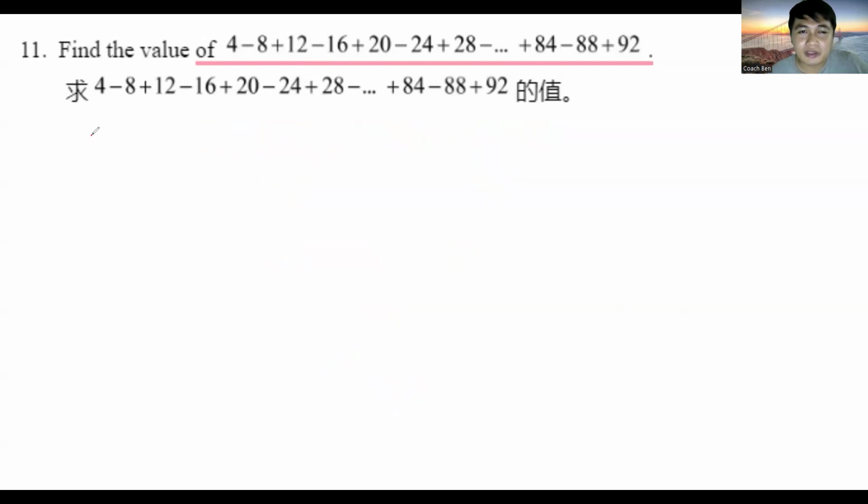So number 11, find the value of 4 minus 8 plus 12 minus 16 plus 20 minus 24 plus 28, up until you have 84 minus 88 plus 92. Okay, I see Aiden is raising his hand. Aiden, do you want to answer? Sorry, sir, I forgot to lower my hand. Okay. So how about Jaira, do you want to answer? Yes. Okay, go ahead.